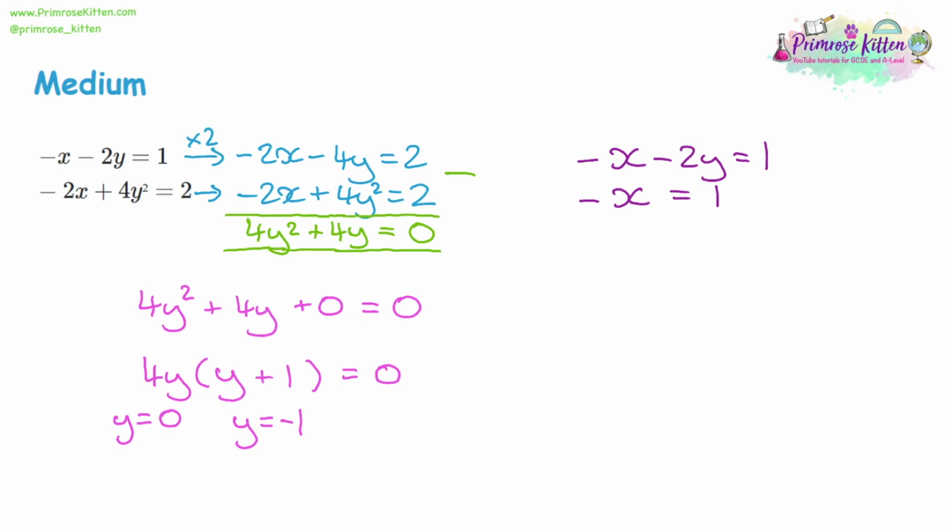Now I want this to be positive. So let's multiply through by -1. -1 times -1 is a positive 1, and a positive 1 times -1 is -1. Or if you prefer, we'll just flip the signs on both sides.